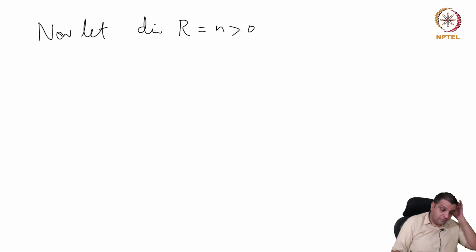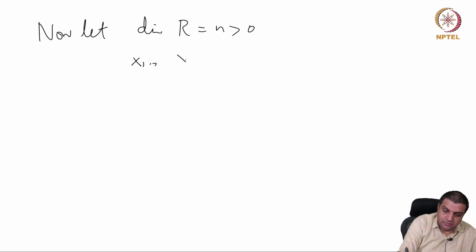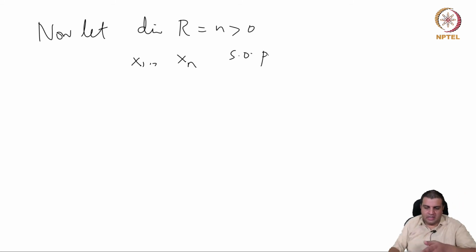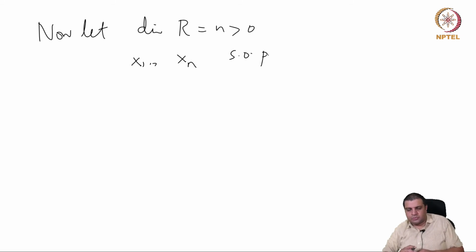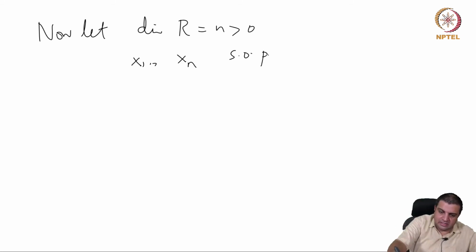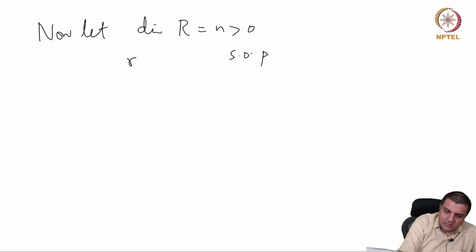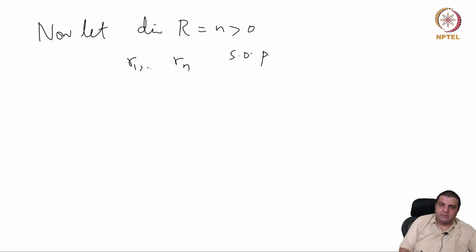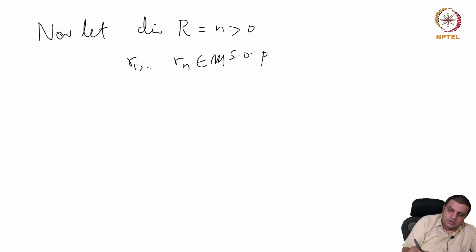Okay. So now let's assume that dimension of R is positive. Now let dimension of R be n, positive. Take a system of parameters. One could have done this using Krull's principal ideal theorem, but it's equivalent to saying that by the dimension there is a system of parameters. Let's call them R1 through Rn, a system of parameters inside M.